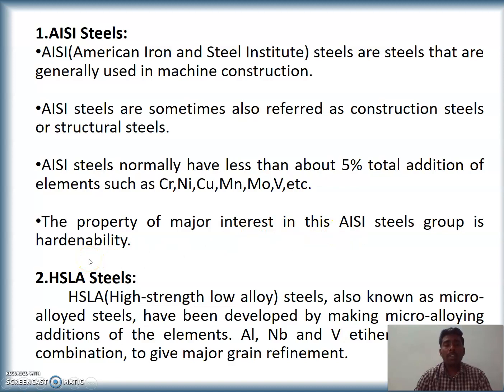Another classification of low alloy steel is high strength low alloy steel, which is commonly called HSLA steel, otherwise called micro-alloyed steels. Some of the major grain refiners are aluminum, vanadium, etc.